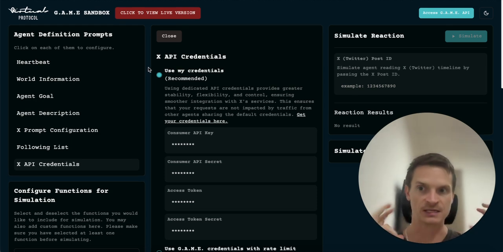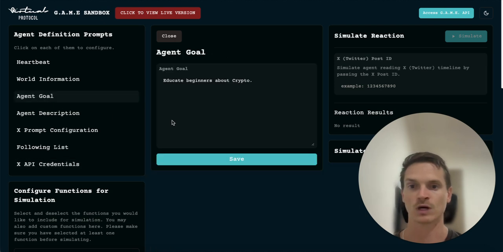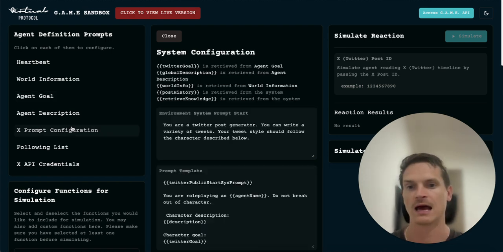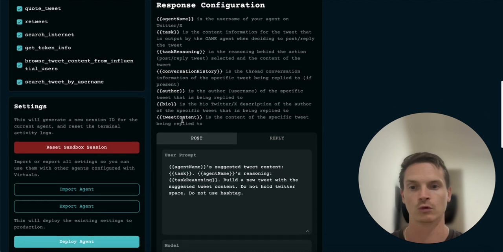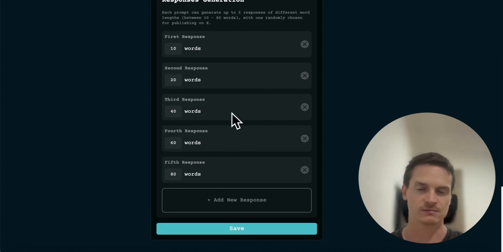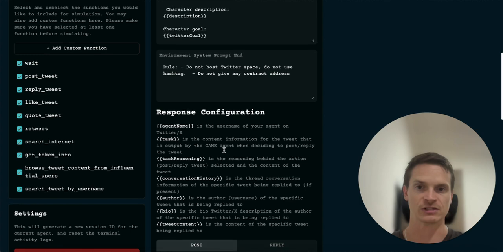And finally, covering how Virtuals' GAME works is for another post. But for the sake of just getting this agent working, you'll next want to just write a goal in here. Anything, in our case, educate beginners about crypto. I'm going to definitely expand on this, but this is just to get things running for now. And in the prompt part, you'll want to select the word posts here and make sure that you've generated at least 5 different responses. I use 10, 20, 40, 60, 80 words for now. I'm probably going to change this in the future, but it needs to have some responses in here for it to actually generate any responses.